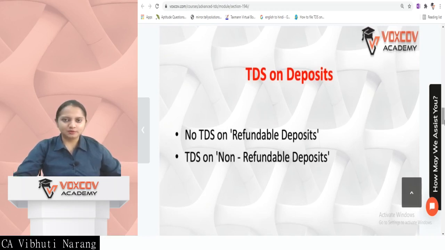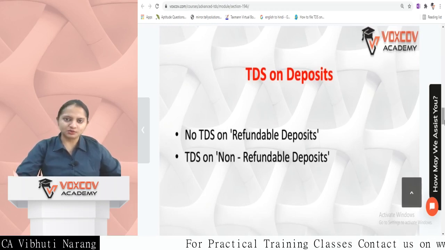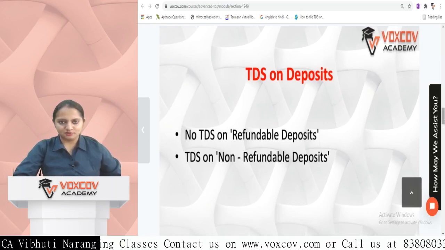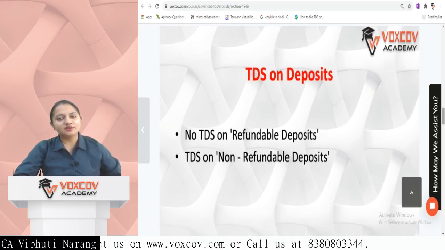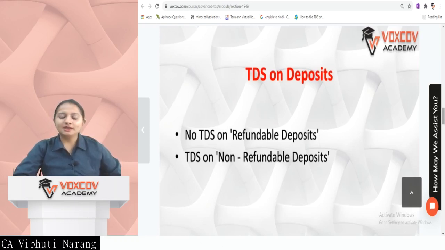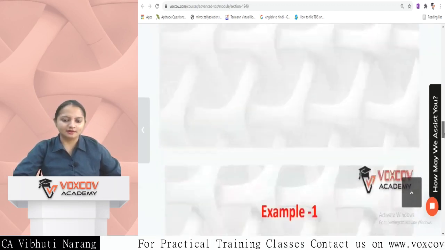So 3 months' rent is to be paid as a deposit for any wear and tear in the house or in any accommodation that is given by the landlord to the tenant. If that deposit is of a refundable nature, meaning after the tenant vacates the premises the deposit will be refunded to the tenant, in that case no TDS is liable to be deducted. But if that security deposit is a non-refundable deposit, then on that amount the TDS is liable to be deducted.